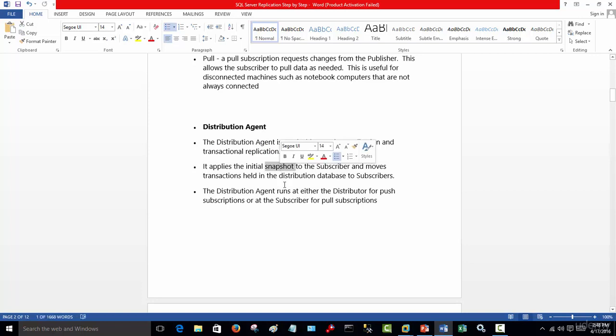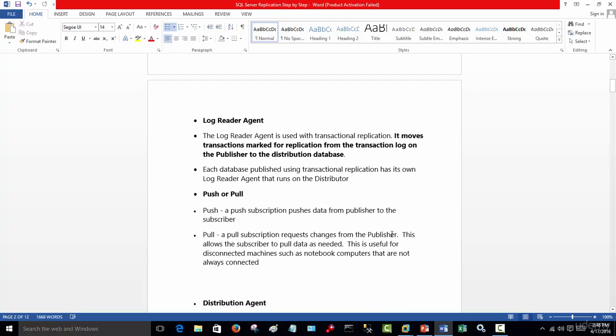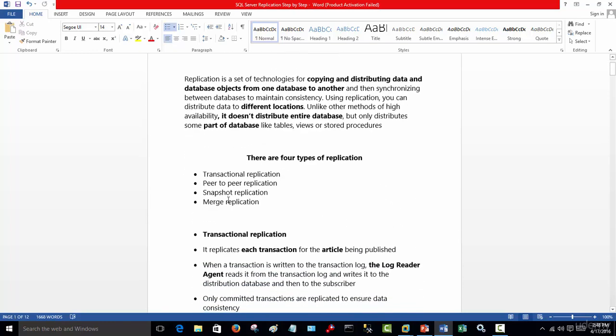A snapshot, just to mention what snapshot replication does basically: if you have set up replication, for example snapshot replication, as one of the processes of replication, then just like the name suggests, it takes a snapshot or a picture of the actual data that you've set for replication, and it sends the entire snapshot to the destination. And that's it. That's all it does. So at that synced point, you've got identical data.